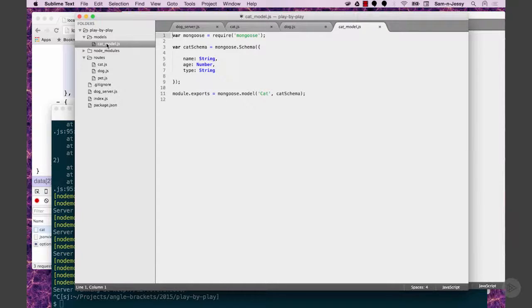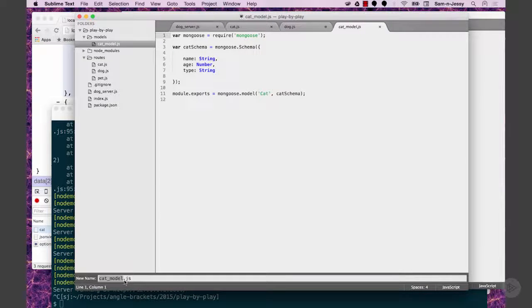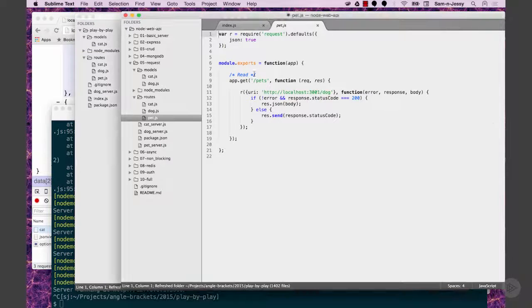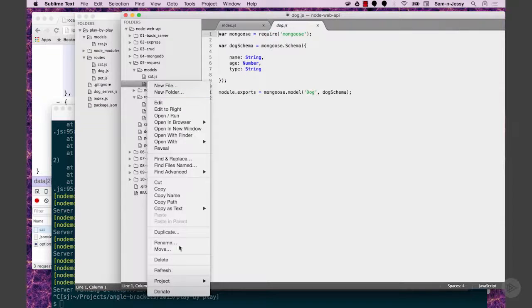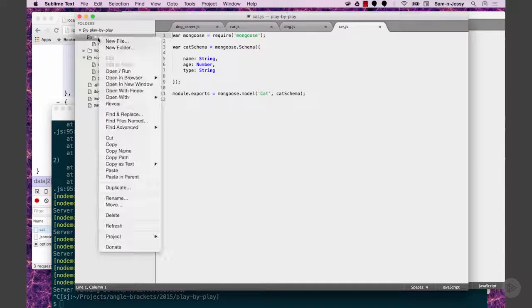And then we'll also have different servers. We'll probably have a cat server, a dog server, and a pet server. And the pet server is probably just the index.js. Yeah, I'll probably call it pet server just in this case, just to delineate it. So you could actually even have an index that calls the pet server. You could do that. It depends how much you want to separate things out and make them reusable.